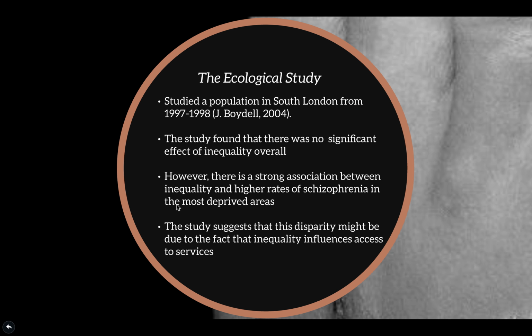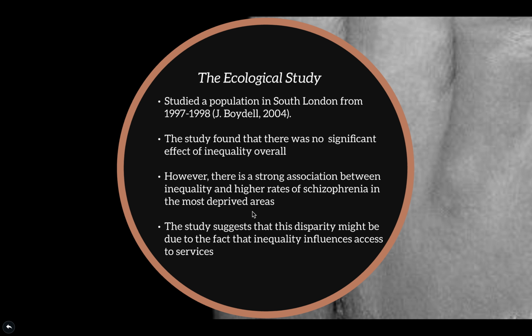The second study I looked at was an ecological study of a population in South London. It had similar results to the first study in that they found a strong association between inequality and higher rates of schizophrenia. However, the study only sees an increased rate of schizophrenia in the most deprived areas. So there's no significant effect of inequality overall.